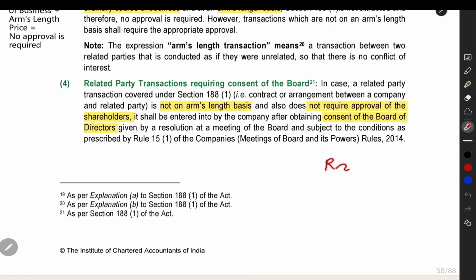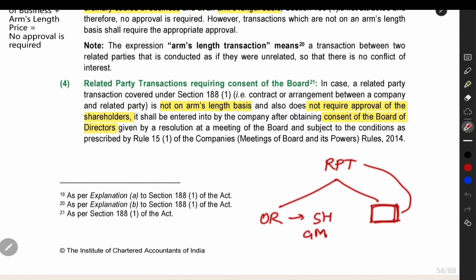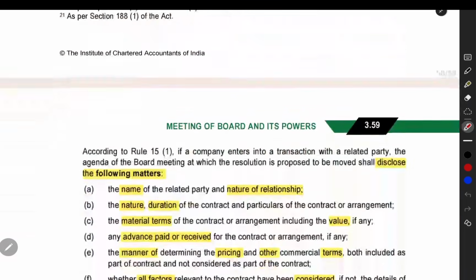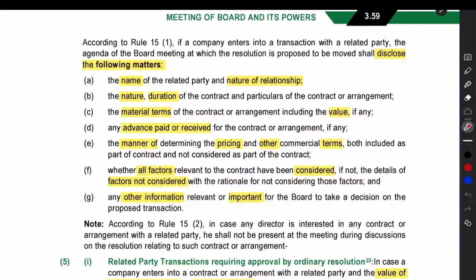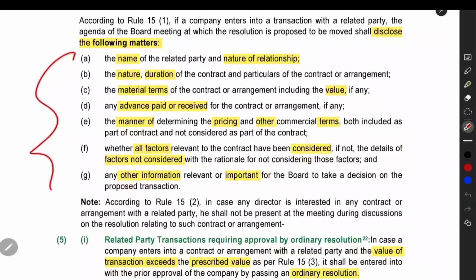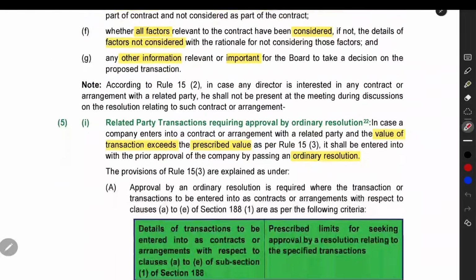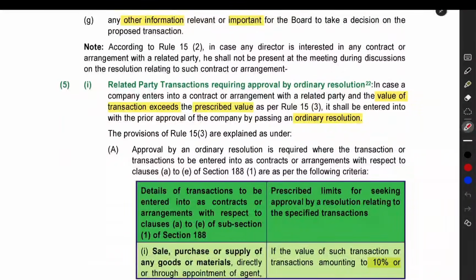In related party transactions, we have two types. The first type is, you need to approve by an ordinary resolution by the shareholders in the general meeting. The second type is, such an ordinary resolution is not required from the shareholders. This type of transaction should be approved by the board of directors. This is very important. And then the next thing is, the resolution which you are putting up for approving a related party transaction should mandatorily contain this information relating to the related party transaction. And then what are the transactions for which an ordinary resolution is required at the general meeting by the shareholders? That list is given here.